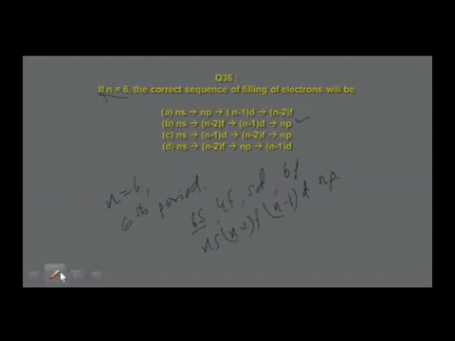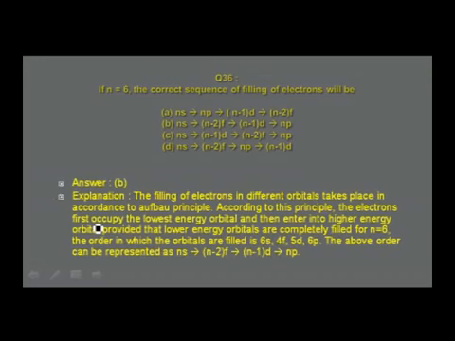Let us verify. I have given that particular order in the calculation made, and the explanation is given there. It is in accordance with the Aufbau principle: electrons enter into various orbitals in increasing order of their energy levels, and this order is found to be ns, then (n minus 2)f, then (n minus 1)d, np. These are the orbitals which are filled up in the sixth period when n is equal to 6. All that explanation is available. Go through that once again clearly.